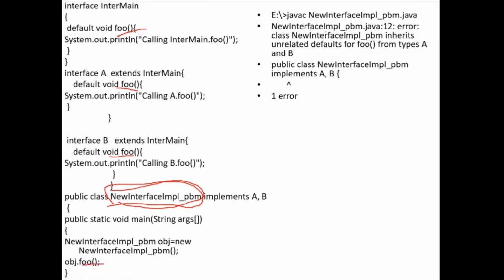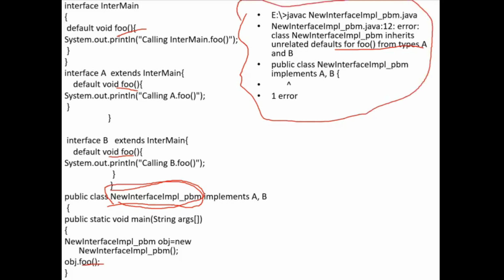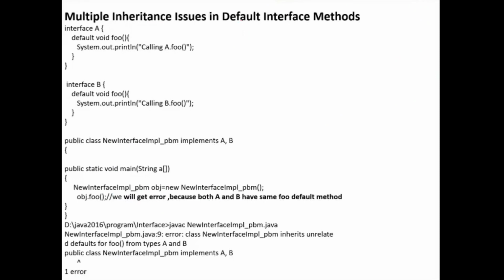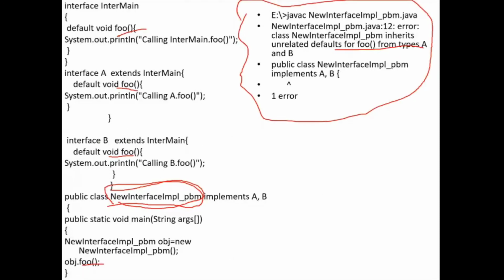So here it is showing an error: class inherits unrelated defaults for foo from types A and B. So you get an error while compiling this code. Understood? Okay, so we will see the remaining concepts in the next class.